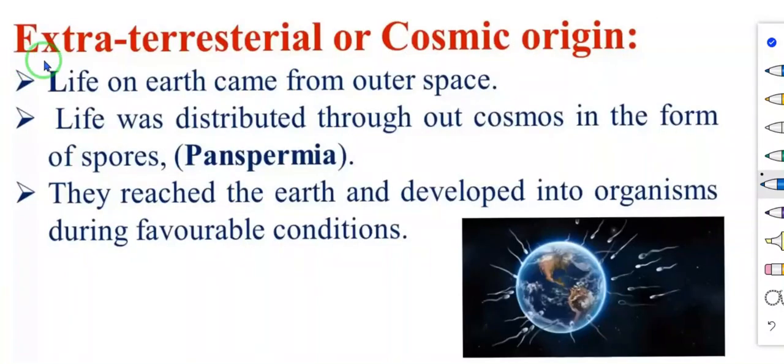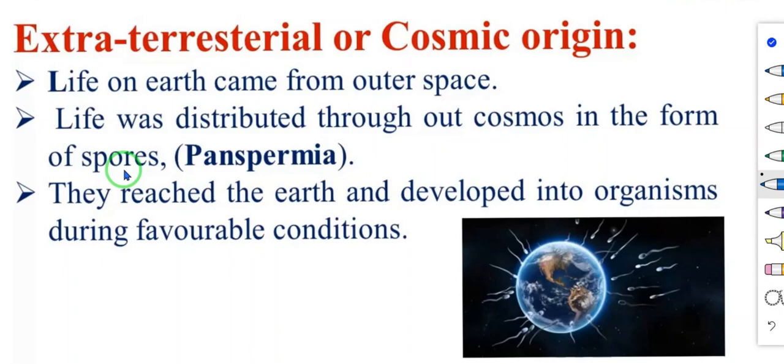The next theory is extraterrestrial or cosmic origin. This theory says life on earth came from outer space, and life was distributed throughout cosmos in the form of spores. Spores you already know. A spore is a reproductive cell capable of developing into a new individual without fusion with another reproductive cell. Spores are produced by bacteria, fungi, algae and plants.